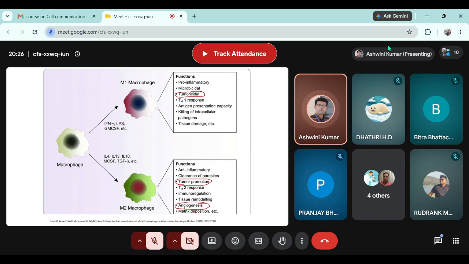That extra angiogenesis is very important for a tumor to survive, right? Therefore any tumor cell will always promote a macrophage in the M2 stage, not only for minimizing the inflammation, but also for formation of extra blood vessels. Is this clear?